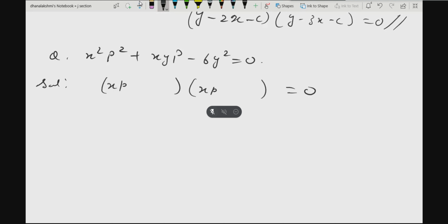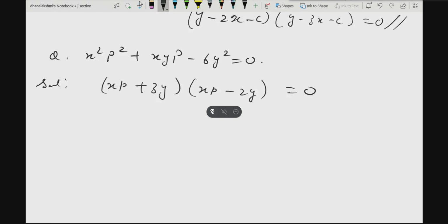Minus 3xy plus 2xy. Is it correct? Check it once. Ma'am, minus 2y plus 3y. Ma'am, I just told that factorization, not that. Whatever. So here it will be plus 3y, minus 2y.